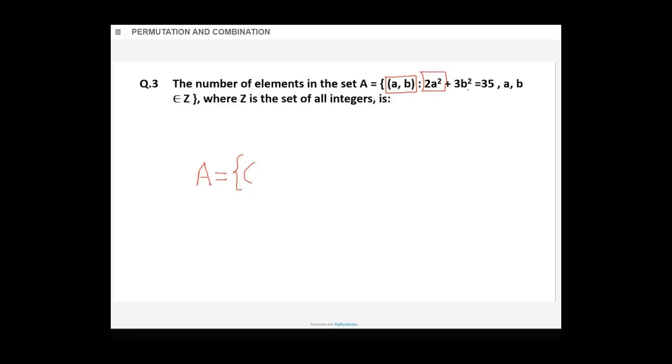Then take the next values, plus and minus 1. Why both? Because if you square minus 1 it also becomes positive. Taking a as 0 is not useful for us. Checked 0 also, a as 0 is not useful. b comes in fraction, we don't want that because it belongs to integers. Now take 1. 1 square is 1. 2 into 1 is 2. 2 goes to the other side so it becomes minus. So 35 minus 2, how much will it be?